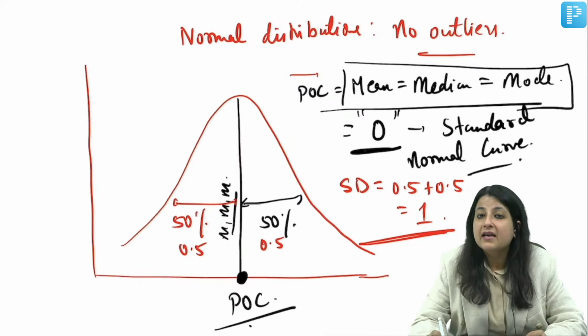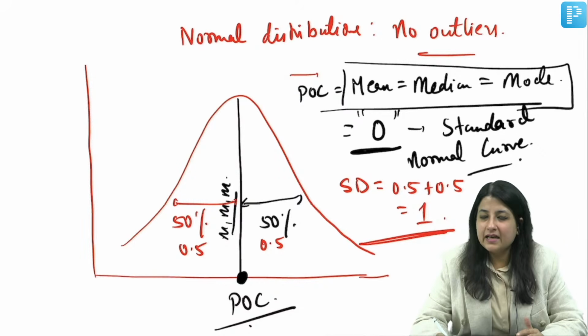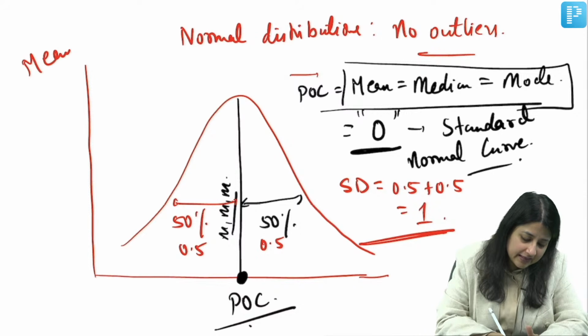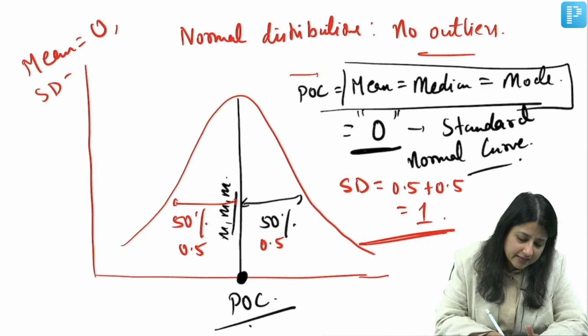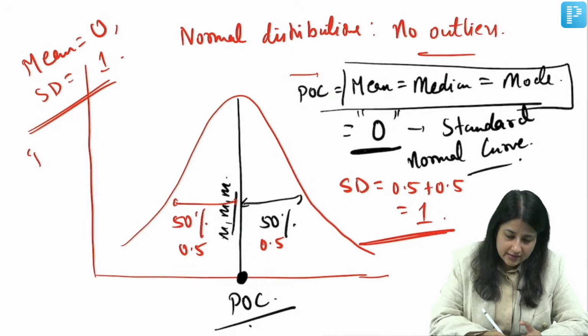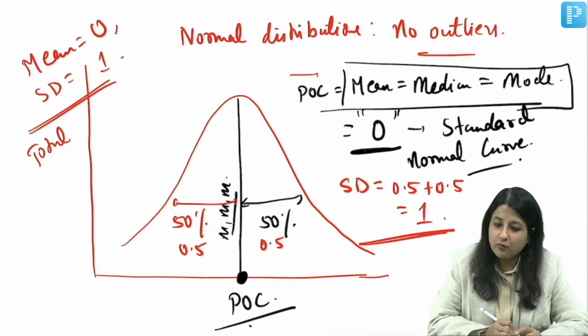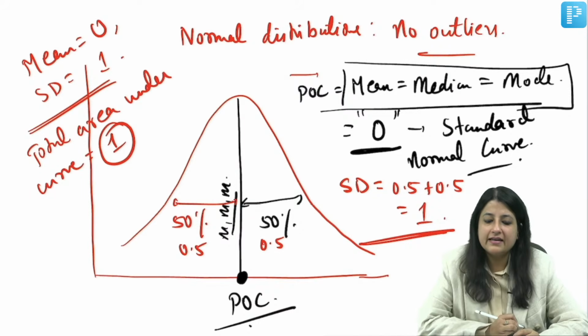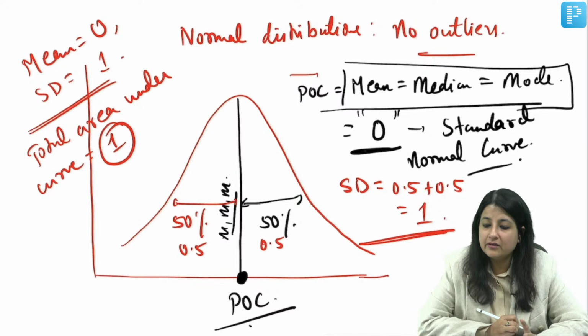Please remember this. Many times, guys, they've asked in FMGE, NEET PG exams both, that for a standard normal distribution curve, how much is the mean and how much is the standard deviation? Mean is equal to 0, standard deviation is equal to 1. Clear? So what is the total area under the curve? The total area under the curve again is equal to 1. Clear? Very good, Priyanka. Everybody got it?